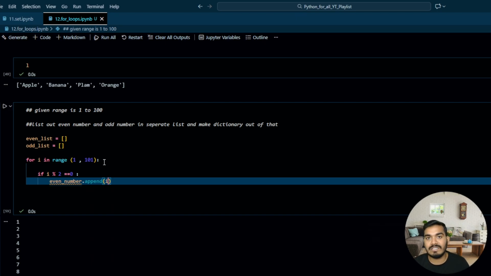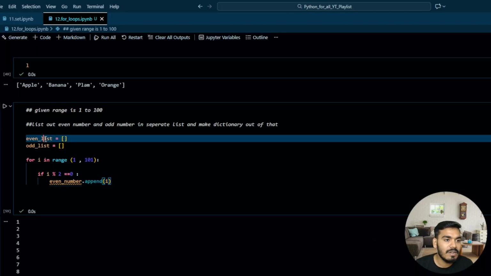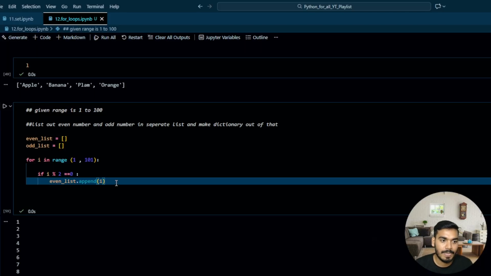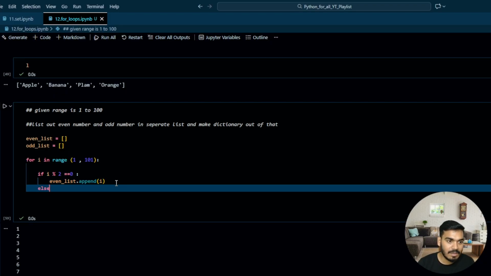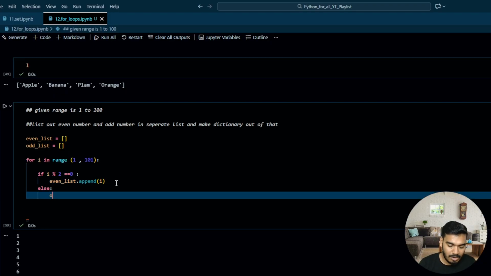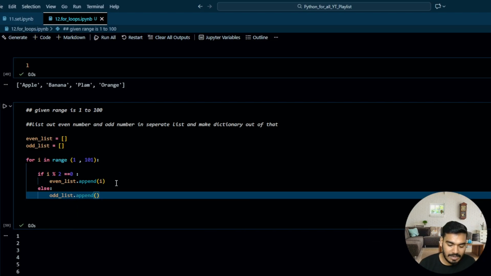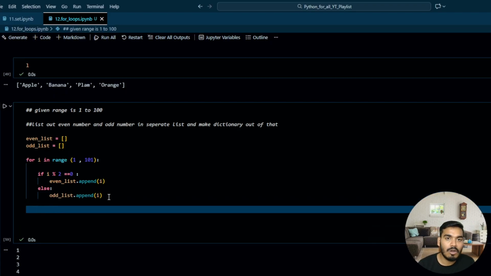list dot append, i. You know the append function, right? In the list we have studied, right? even_list dot append, sorry, not even number, even_list. else, odd_list dot append, and over here write i. Perfect. And then we need to make a dictionary out of that.